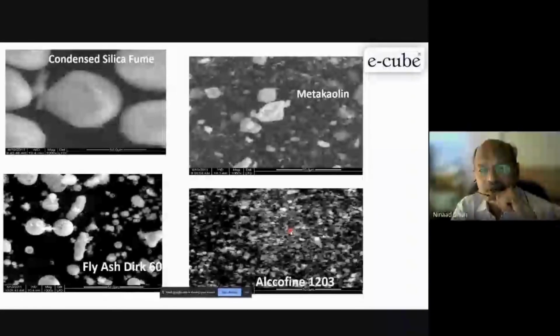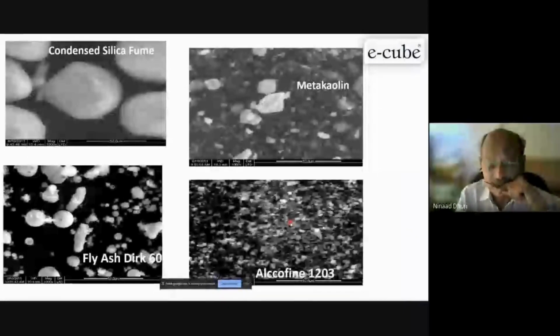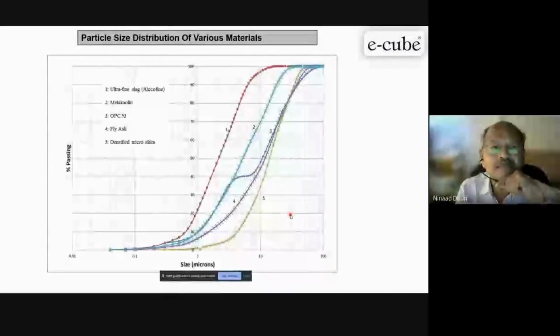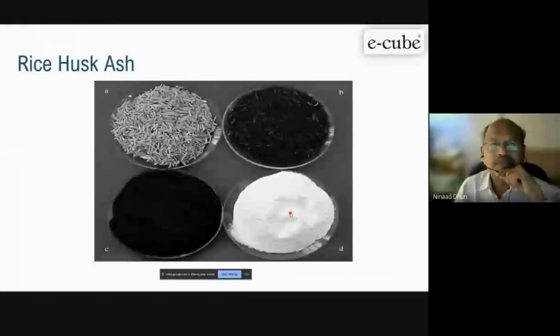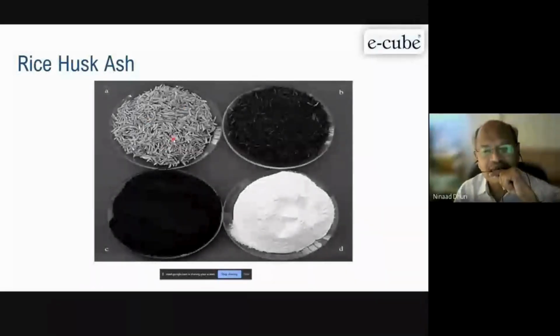Two slides about rice husk ash. You know this. This is also a very good material for pozzolanic action. Rice husk ash. You know this rice husk. Once you get the rice, those covers are available that can be burned at a particular temperature.